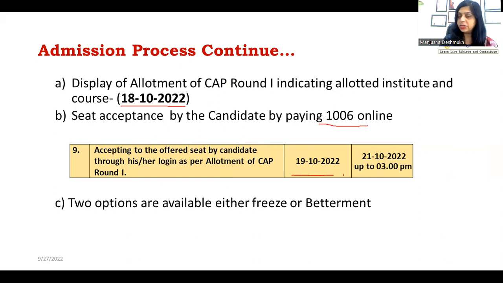The duration is mentioned here. Don't forget to remember these times also. Time is up to only 3 p.m. on the 21st. So two options are available: either you have to freeze or you have to go for betterment. But seat confirmation you have to do. Whether you want to go for freeze or betterment, the seat confirmation is a mandatory activity.